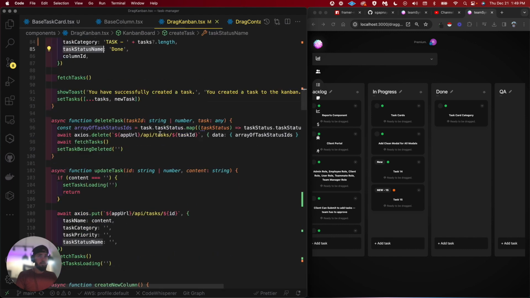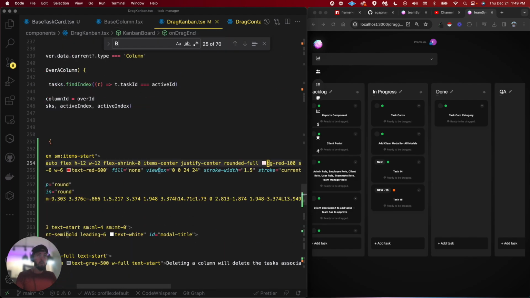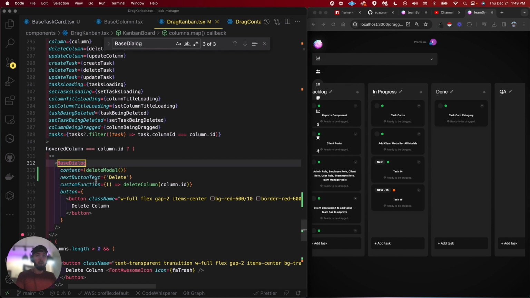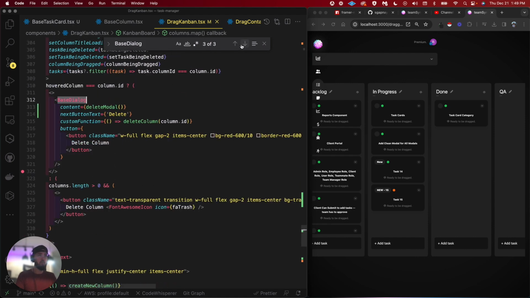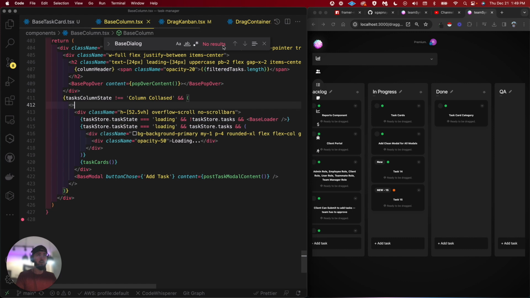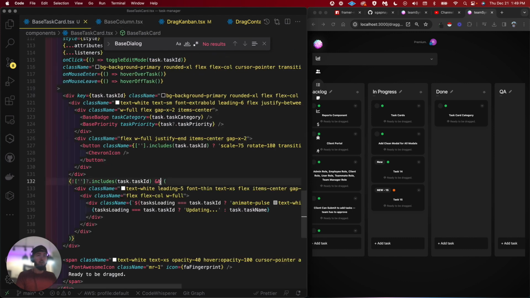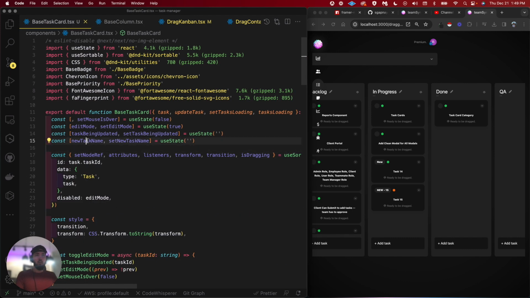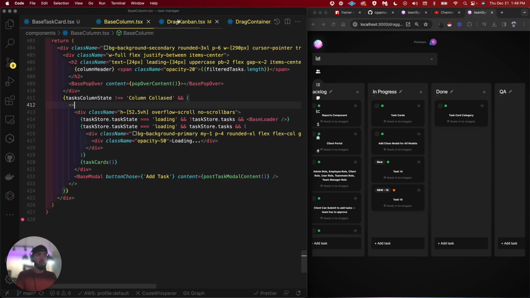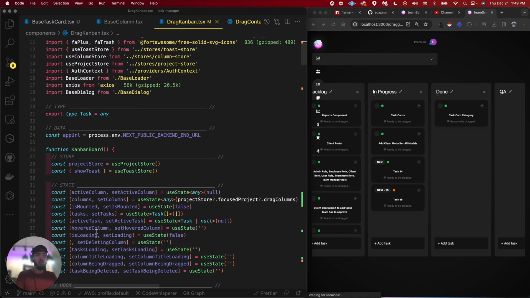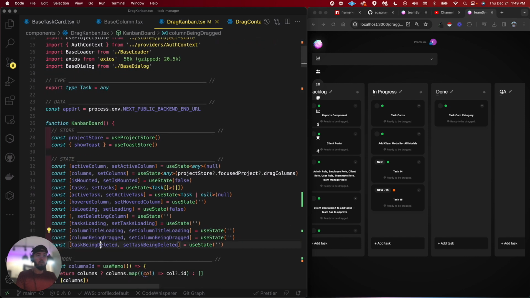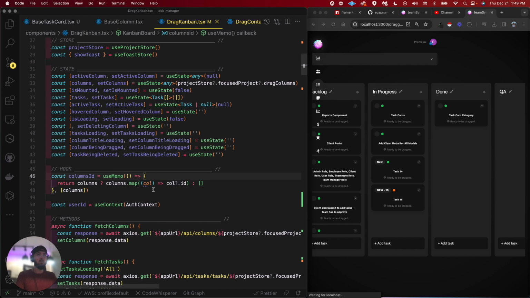Okay, where is this base dialog? That's what I need. Base dialog. There is this. That's the delete button. Do we have another base dialog? Where is it? Set task name. Where is it? Task being selected. Guys, what the heck?